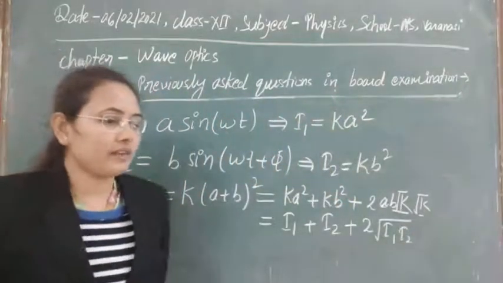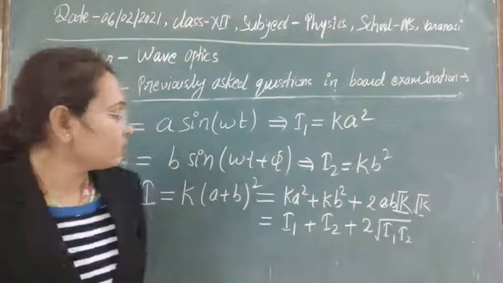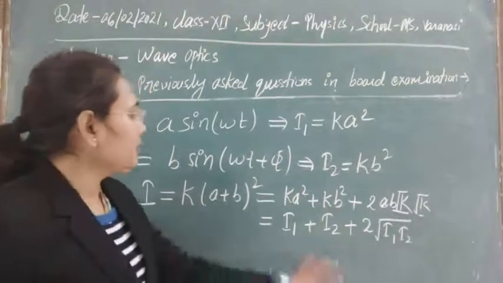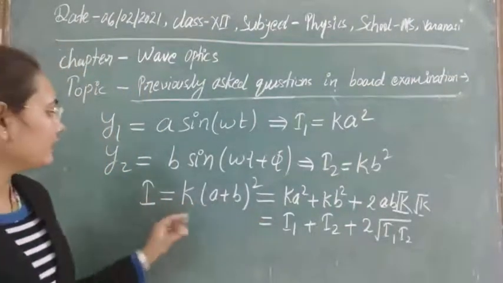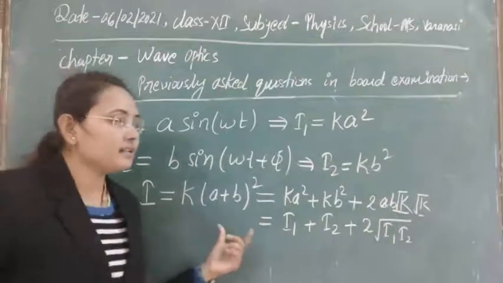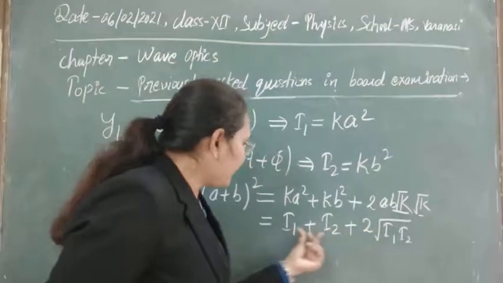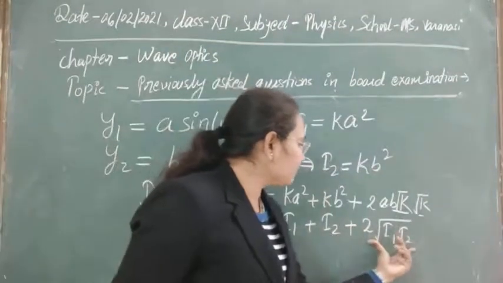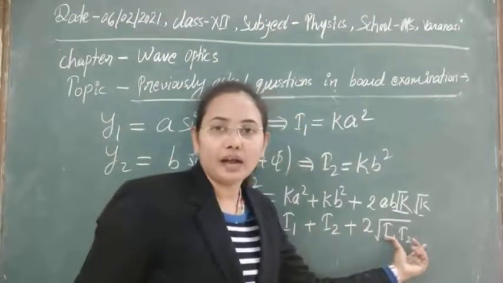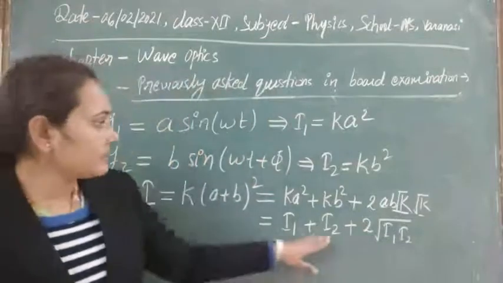I think now this factor is clear. In this whole term, the resultant intensity has different terms: I1, I2, and the third term, 2 root I1 I2.